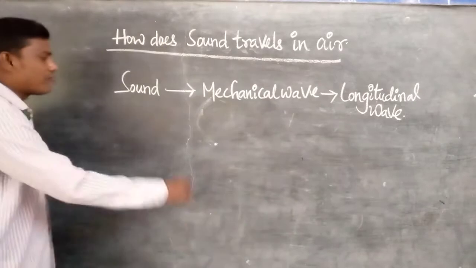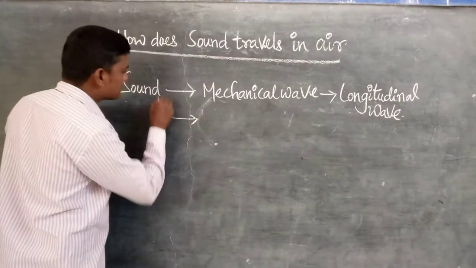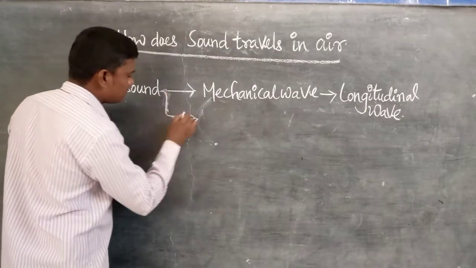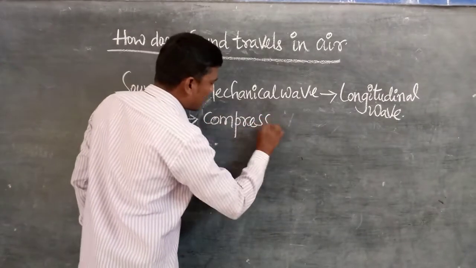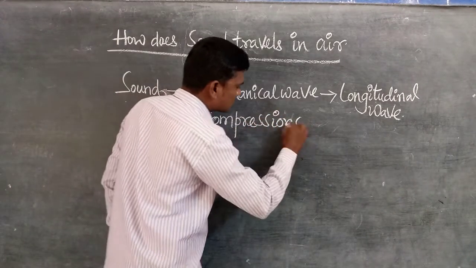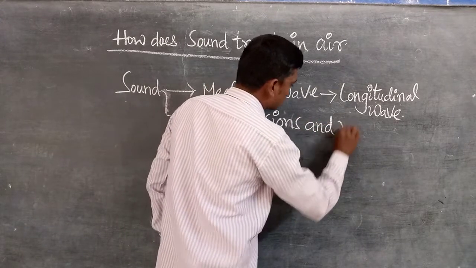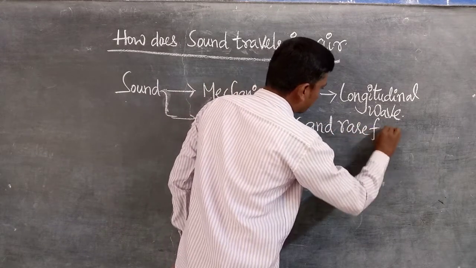The longitudinal wave must contain compressions and rarefactions.